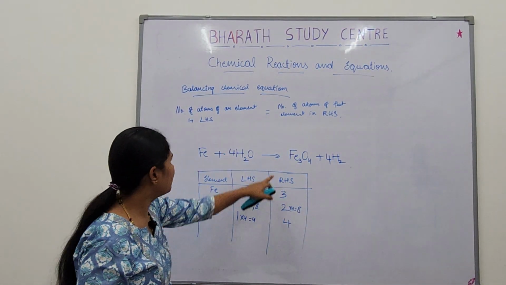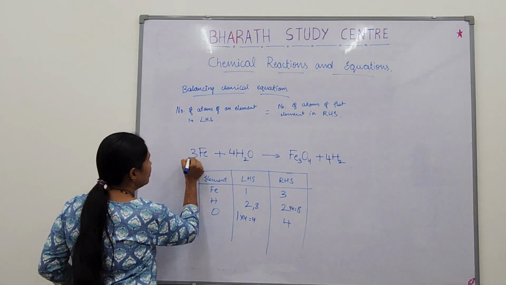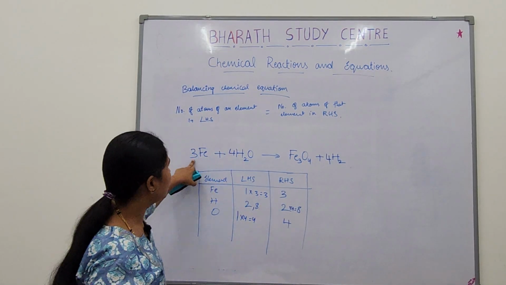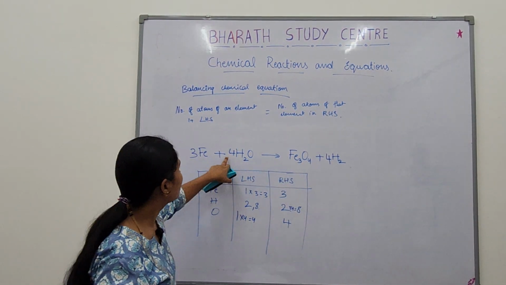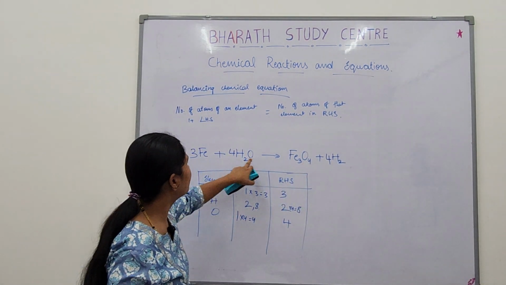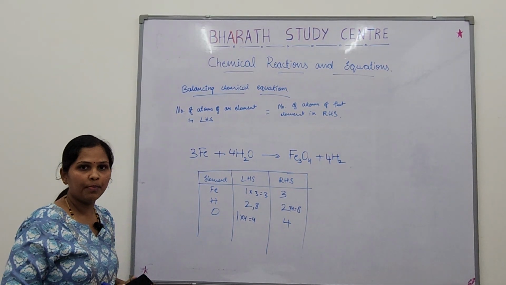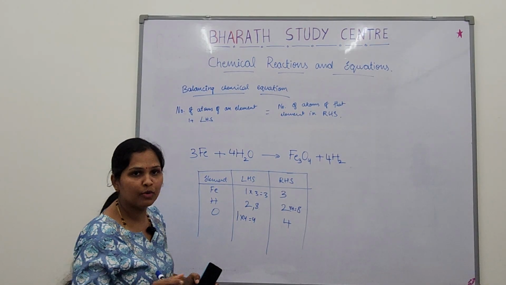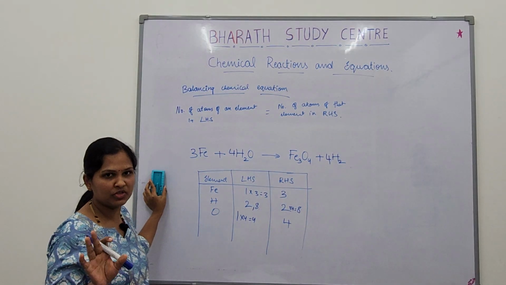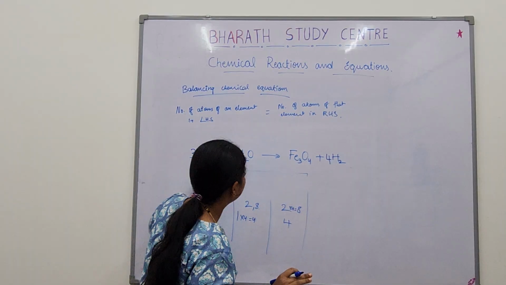Okay? So how many iron is there? 3 are there. We'll go with 3 here. Is it balanced now? 3 iron, 3 iron, 4 2s are 8 hydrogen, 4 2s are 8 hydrogen, 4 oxygen, 4 oxygen. Is it? Yes, it is balanced now. So hope you have got till here, and I'll give a few more questions for practice. Some questions are given in the book also. Some questions are given in this NCERT book. I'll give the answer for that. Try to balance it.